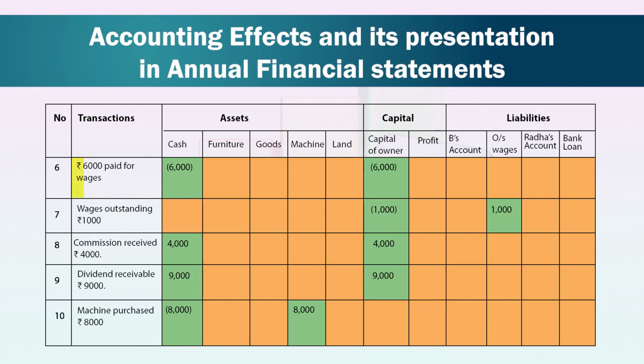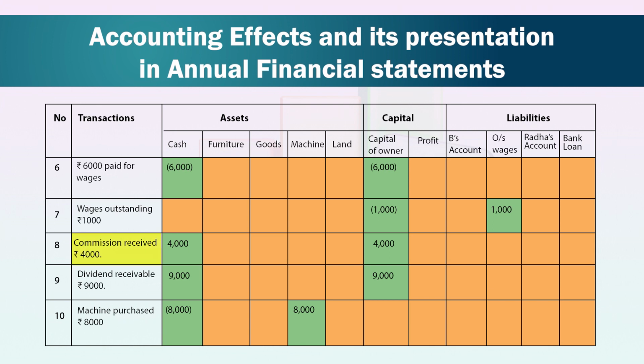Next transaction is rupees 6,000 paid for wages. Here 6,000 cash is decreasing and capital of 6,000 is also decreasing. Number 7, wages outstanding rupees 1,000. Liability towards outstanding wages is increasing, whereas capital is decreasing as wages is an expense of the business.